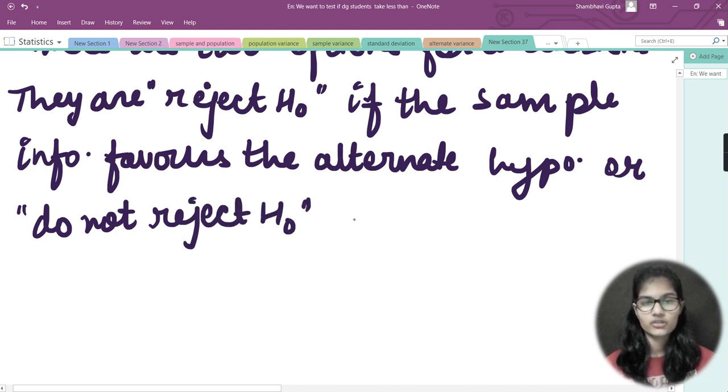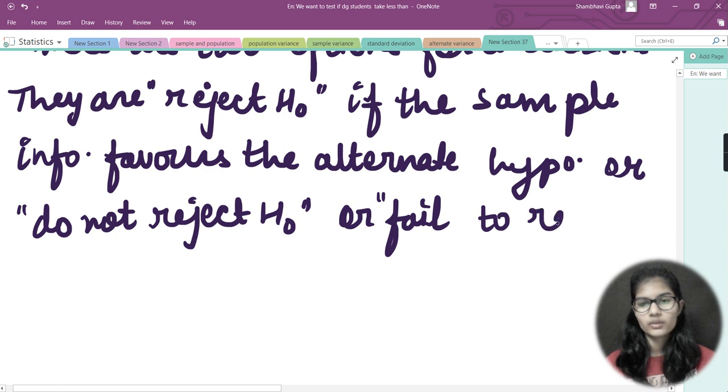That is my second condition. Or fail to reject, or even just write it as fail to reject H naught. This is also another way which we can write it. So the second goes like that: do not reject H naught or fail to reject H naught.